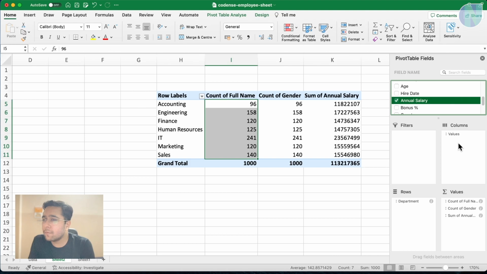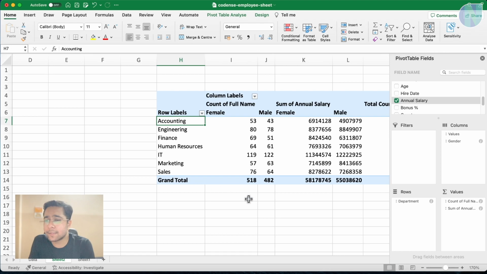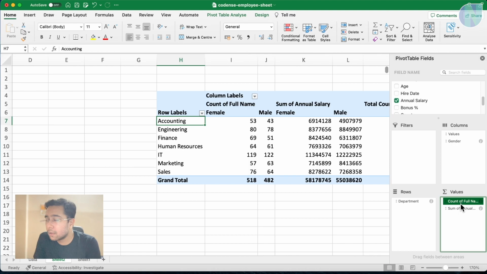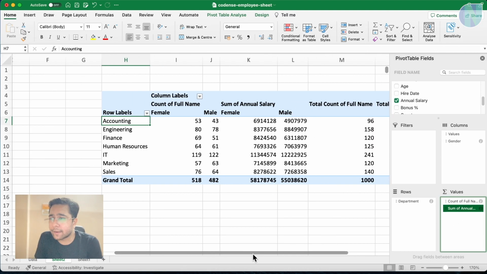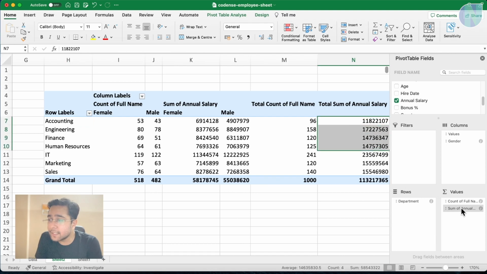Now I want to set columns. So maybe I can set columns to here. So now you can see how many males are there, how many females are there in each department. It is telling us count, and it is annual salary. So you can see it is coming out to be total salary, but it is the sum of annual salary.